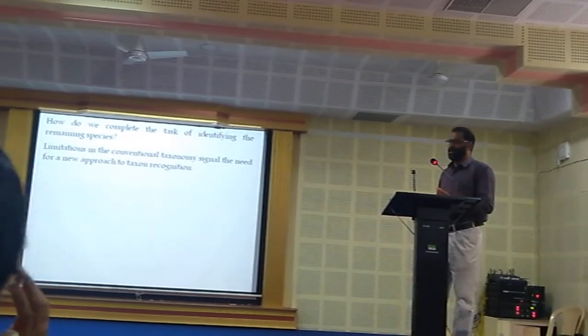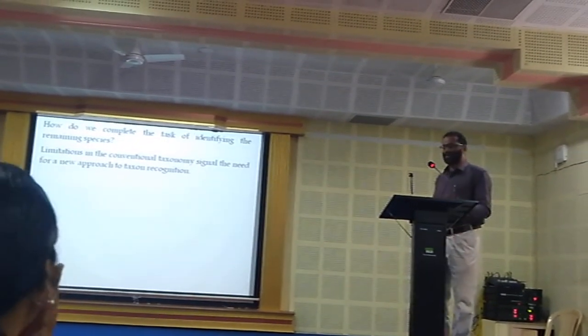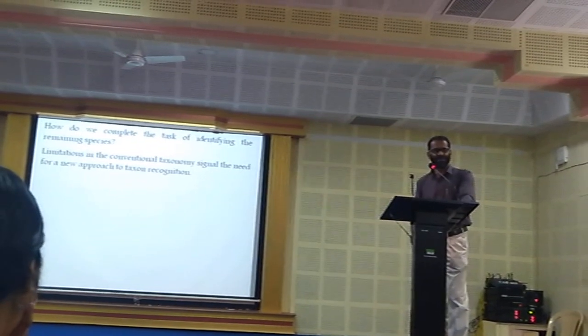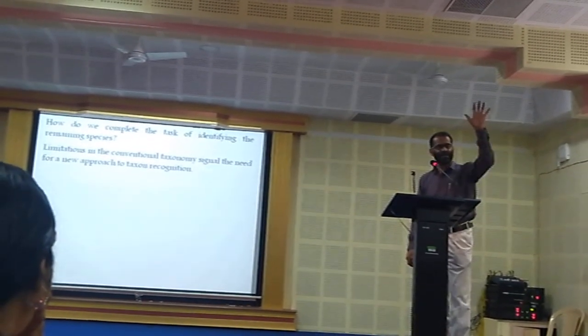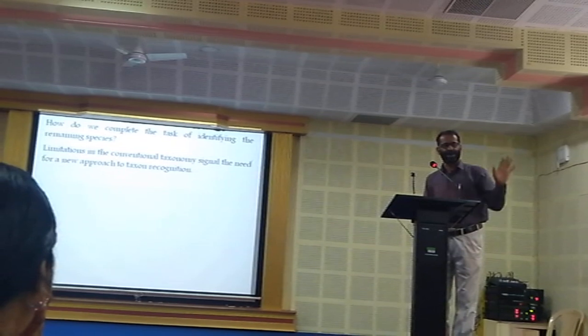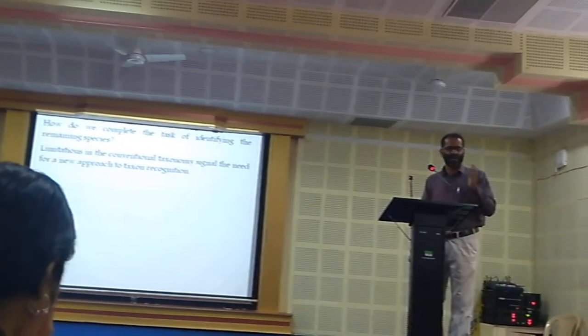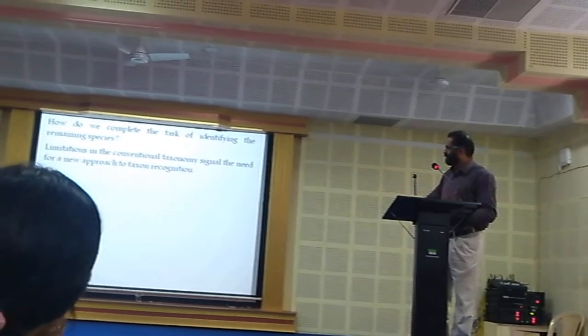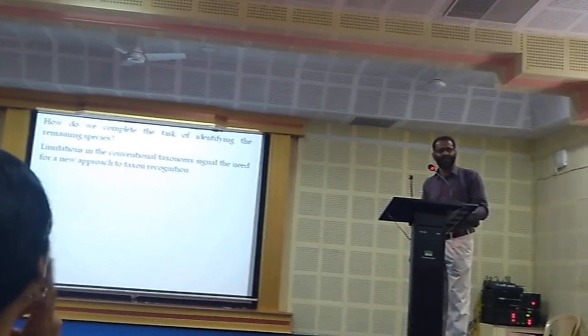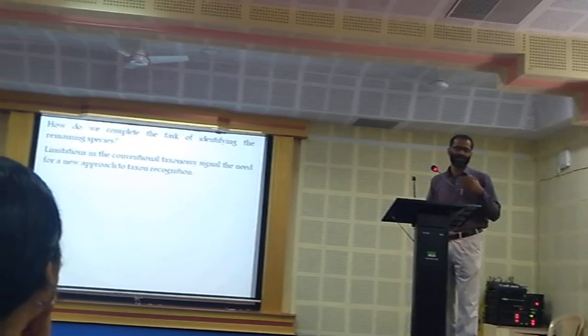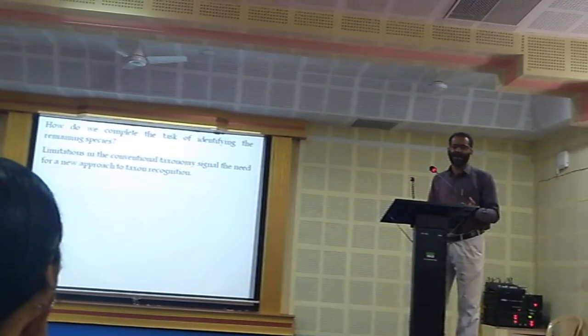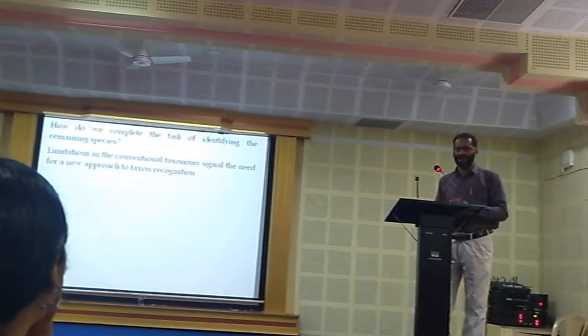Okay, so now our problem: how do we complete the task of identifying the rest of the species? These are the limitations and drawbacks we are facing nowadays, and how do we solve them with any other alternative method? The limitations in conventional taxonomy signal the need for a new approach to expedite the identification and make it accurate.